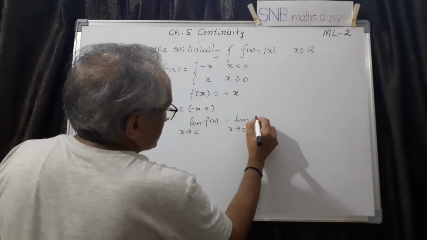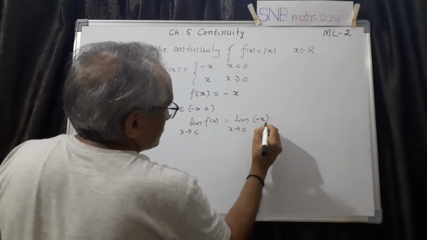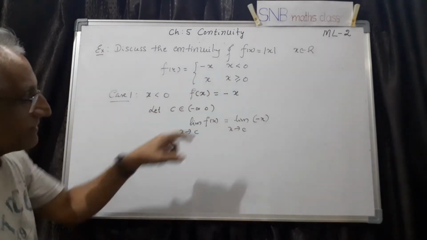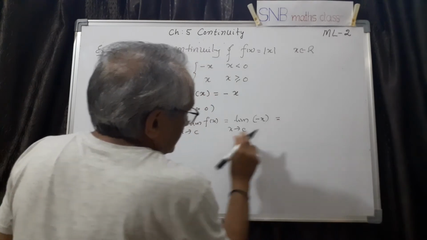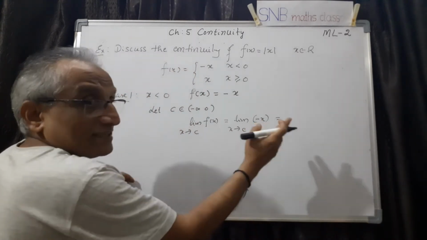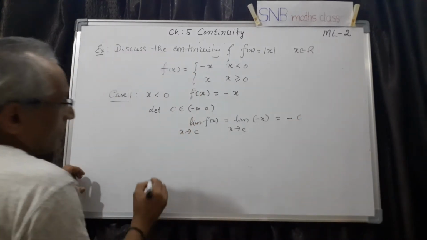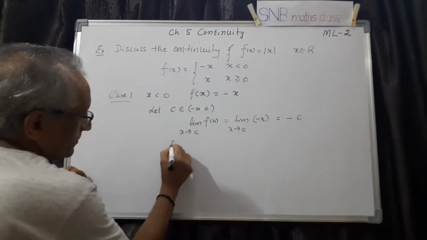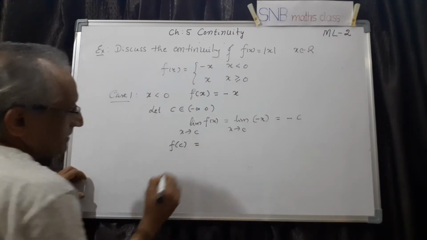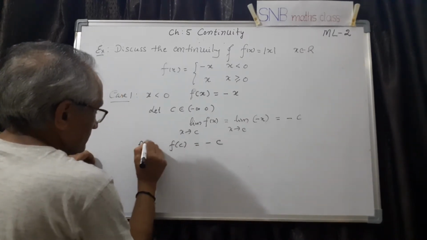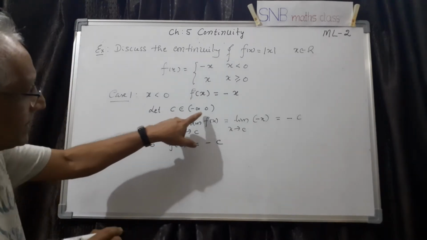Then I have to write minus x, because whenever x is less than 0, f of x itself is minus x. Now I can directly substitute x equal to c because it is not an indeterminate form. So this is minus c. Also, what is f of c? f of c is also minus c, because c is negative.